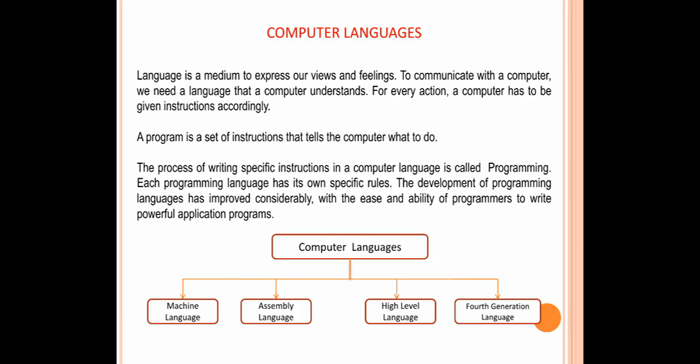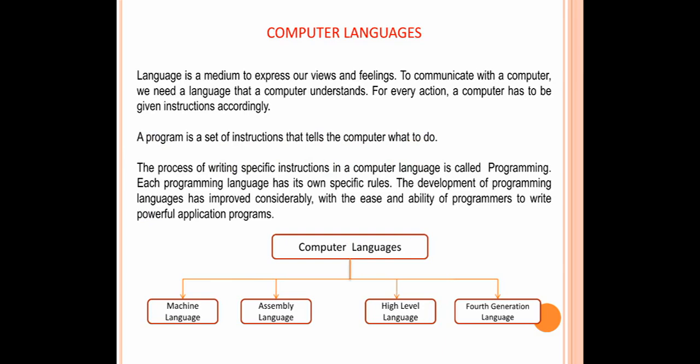For every action, we have to give an instruction to the computer. Without instructions, computers cannot work. So, we have to give a set of instructions to the computer. This set of instructions is called a program, and it tells the computer what to do and how to do any work.